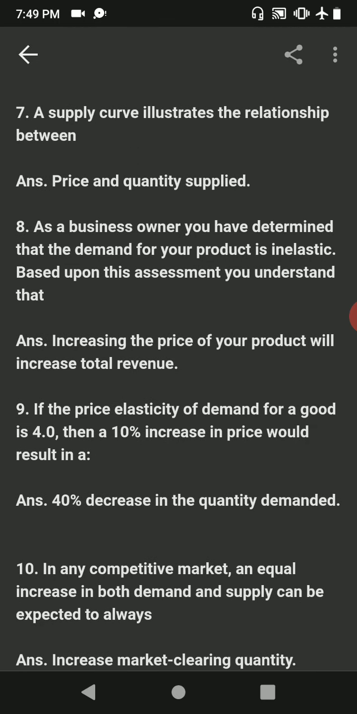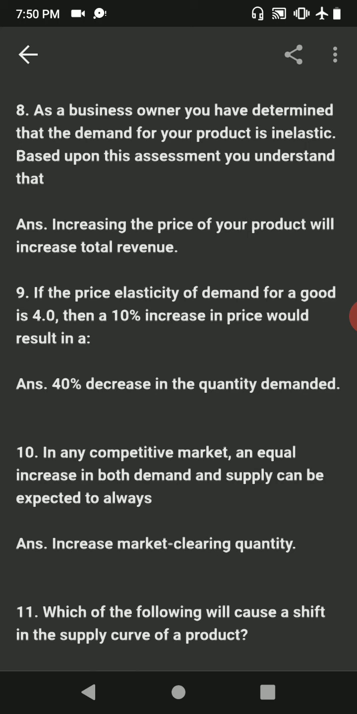Question number 7. A supply curve illustrates the relationship between. Answer is price and quantity supplied. The requirement is to describe the relationship shown by a supply curve. A supply curve illustrates the quantity supplied at varying prices at a point in time. Therefore, our answer is correct.